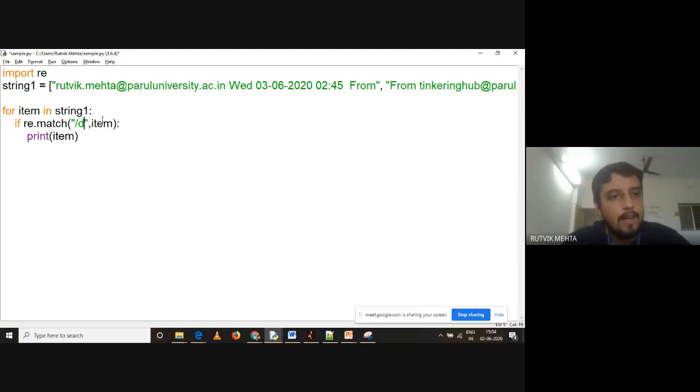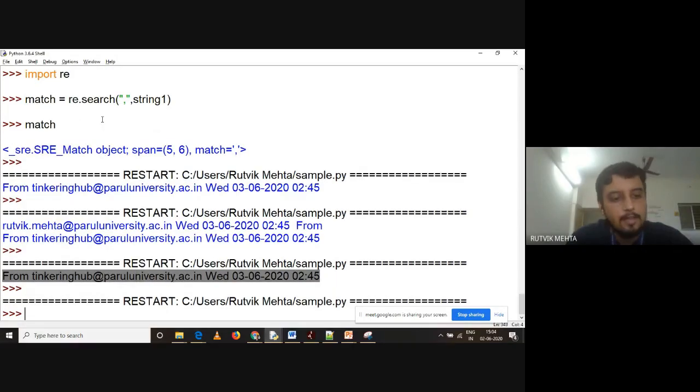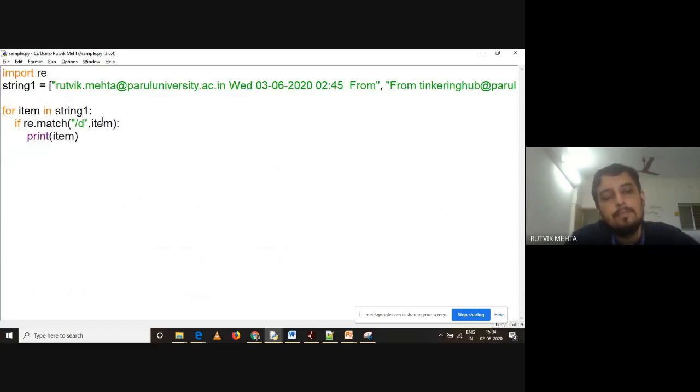So understand this. When I say re.match slash d, and if I run this, see, there is no output. Can you tell me the reason behind it? Why is there no output? If you are having any doubt, please let me know, because it is very much required to understand this concept.